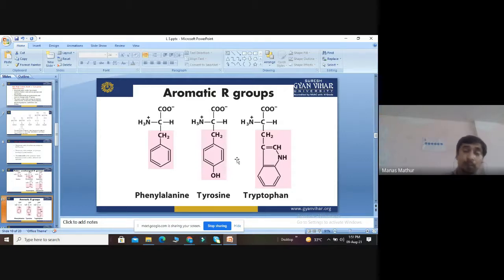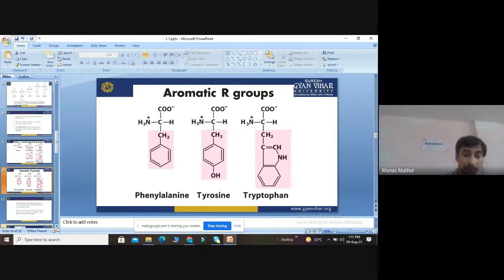So these are the three amino acids categorized under aromatic amino acids: phenylalanine, tyrosine, and tryptophan.